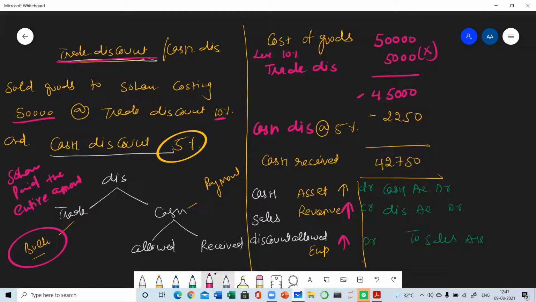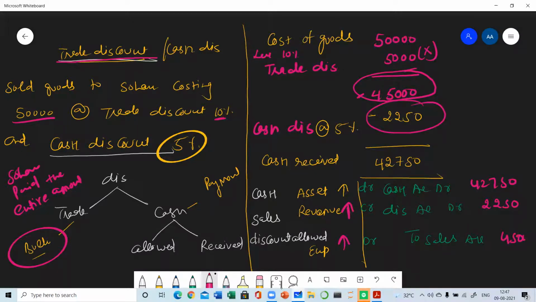Ma'am, cash will be 42,750 probably. Yes, very good. And discount allowed is 2,250. And what about the sales? This amount will be coming to the sales account.